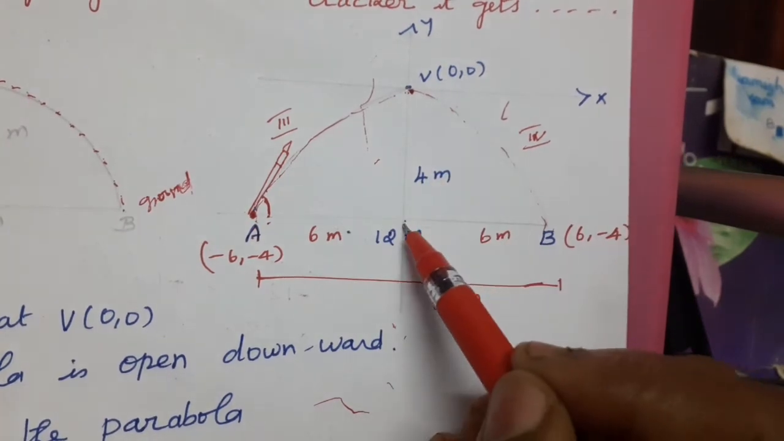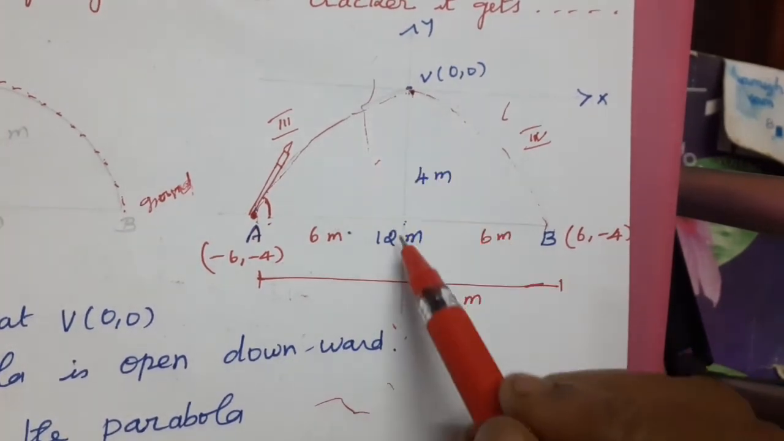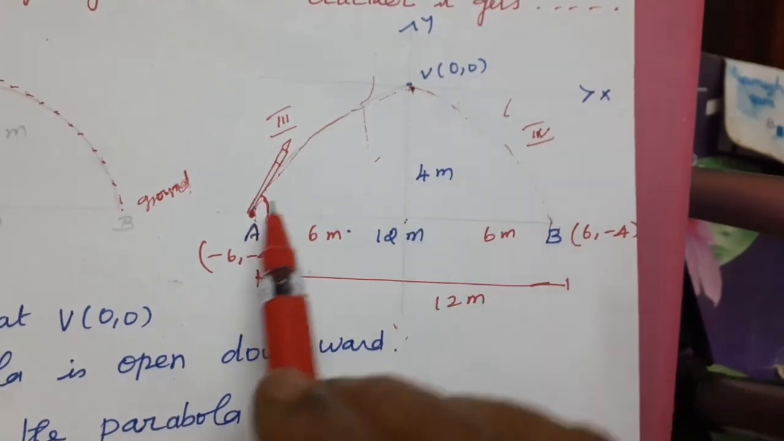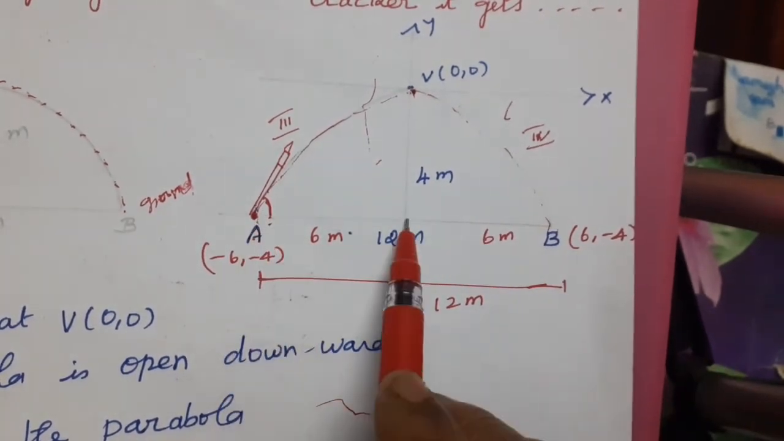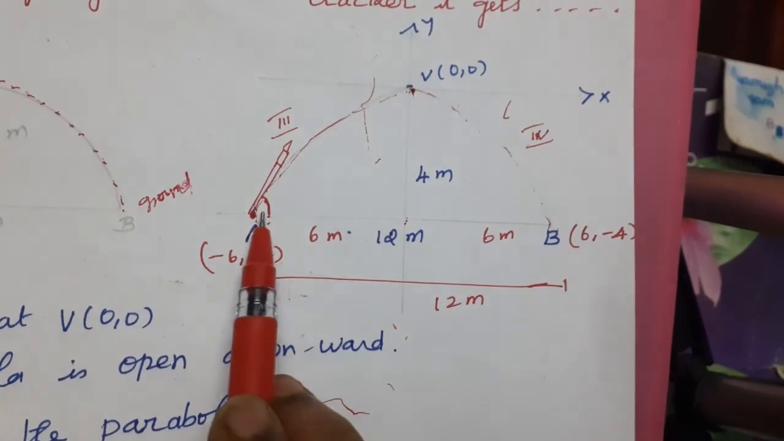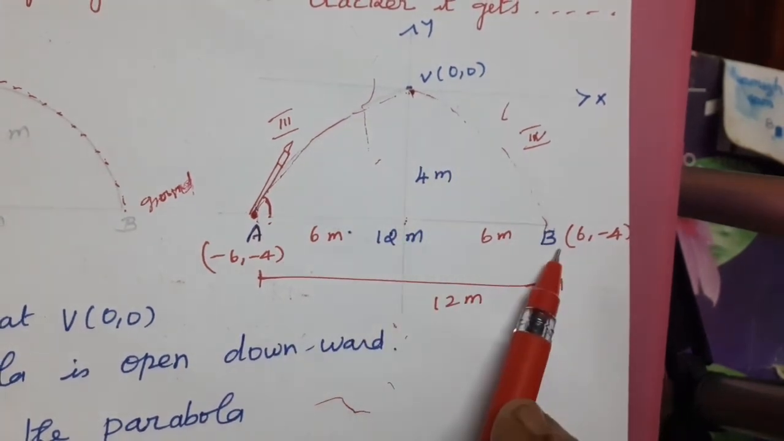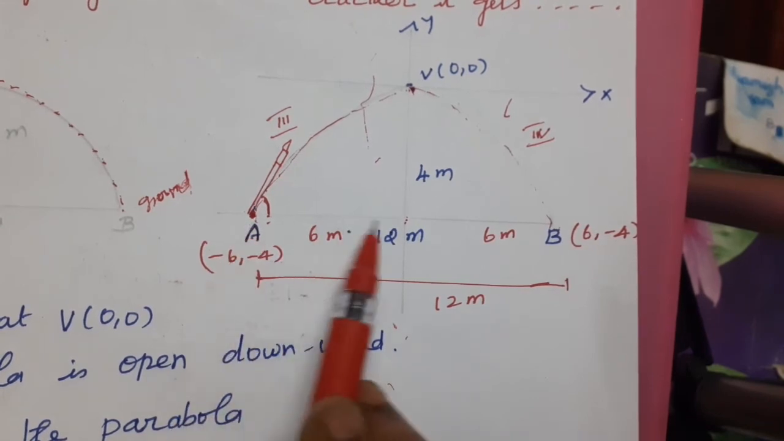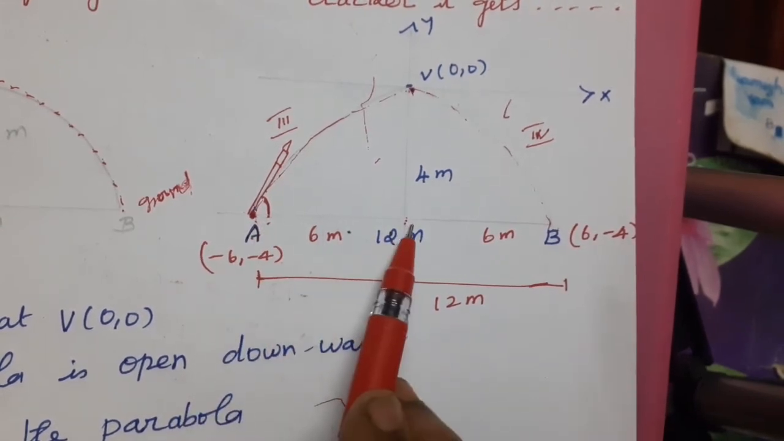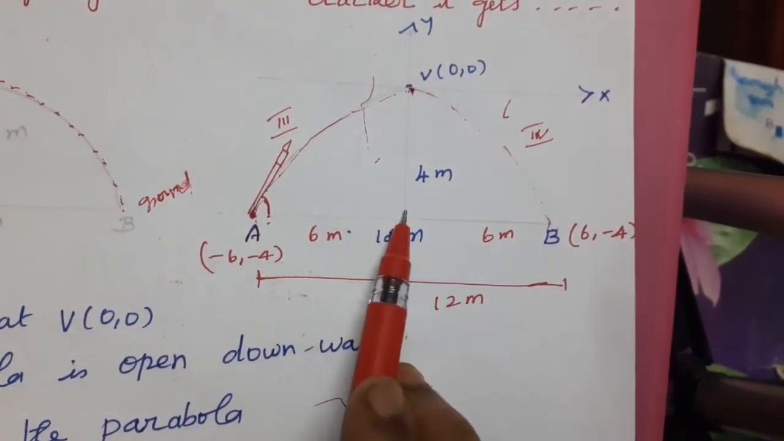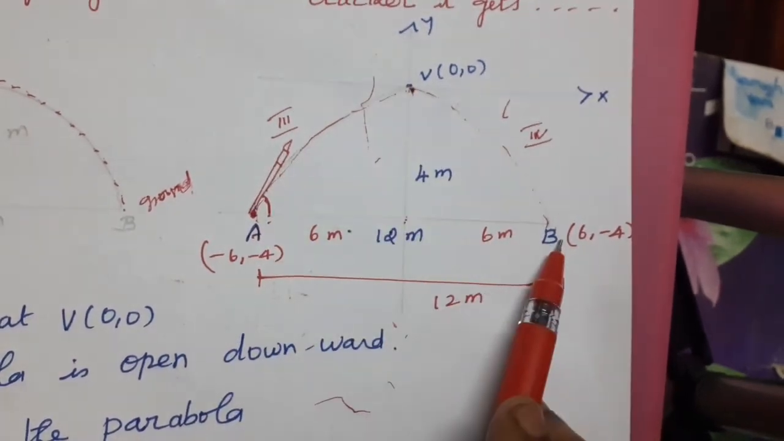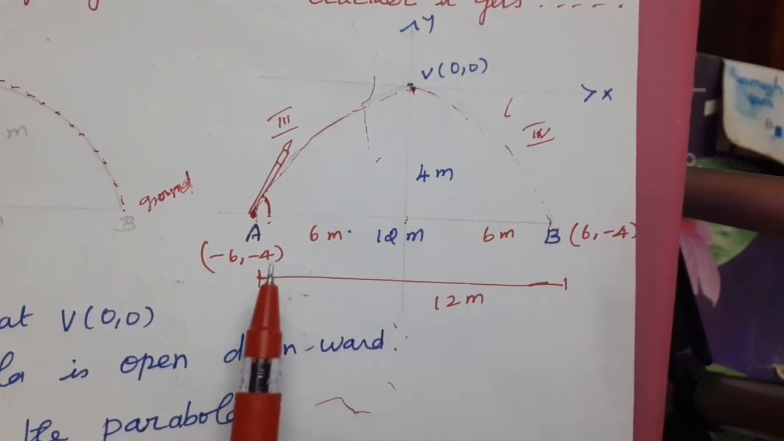From the ground to the vertex level, this is the maximum height. The question gives the maximum height as 4 meter. After 6 meter, it reaches the maximum height. After 12 meter, it comes to the ground level. The rocket is moving 6 meter away from the point of projection, and the maximum height is 4 meter. After 12 meter, it reaches the ground.